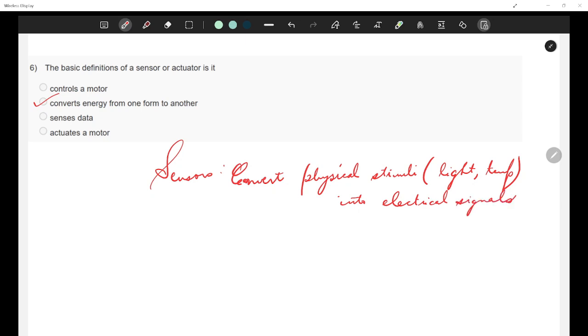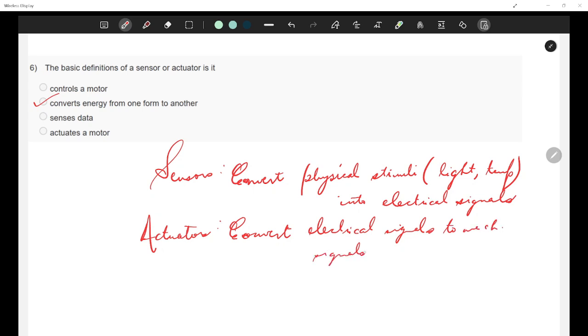Actuators convert electrical signals to mechanical motion, basically, not signals, or another physical output, like driving a motor. Since both sensors and actuators involve some form of energy conversion, this definition applies to both.